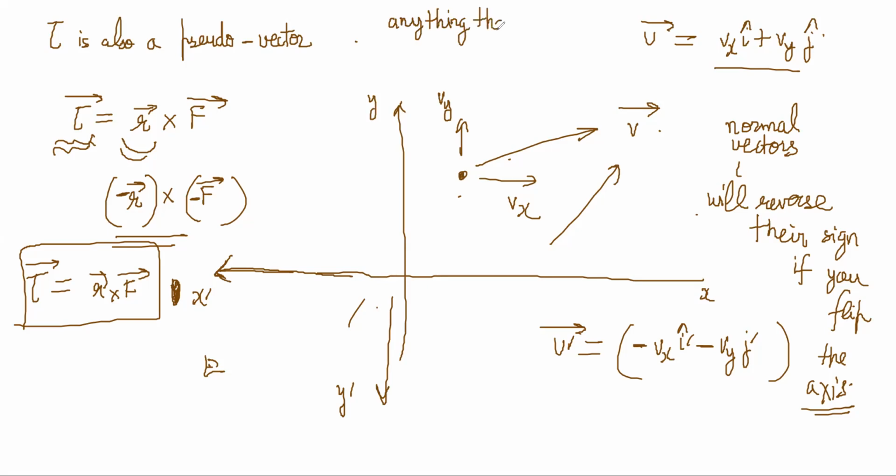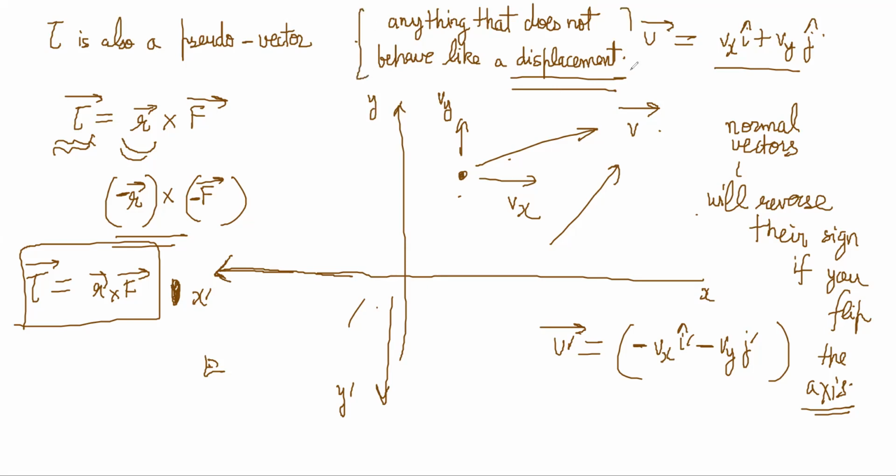Anything that does not behave like a displacement... Displacement is the idea on the basis of which the whole concept of vectors was formed. So torque is not something that behaves like a displacement. On shifting the axis, it does not behave like displacement. It retains its sign.